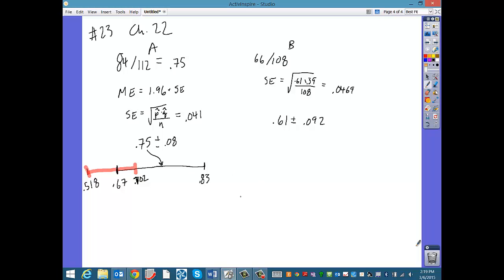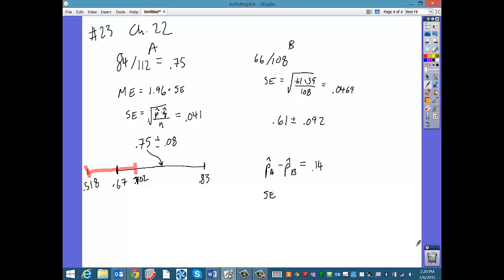So here's what we have to do. We've got to basically subtract them and make the confidence interval that way. So we've got to do a confidence interval comparing the two, right? So the difference in the proportions. Okay, so we did a bunch of these before. So we have p hat for A minus p hat for B is going to equal 0.14 approximately.